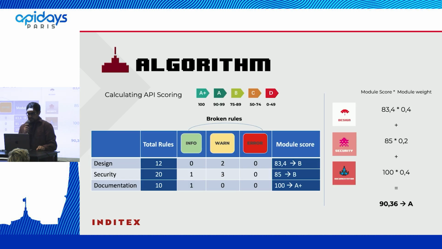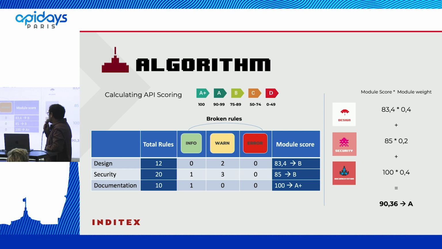Okay, moving to the example. Imagine that we have in the company not so many rules. We have for the design 12 rules, 20 rules in security and 10 in the documentation. That's what we have defined in the API team. Also, I'm a developer and I have broken some rules. What can happen? Let's see.